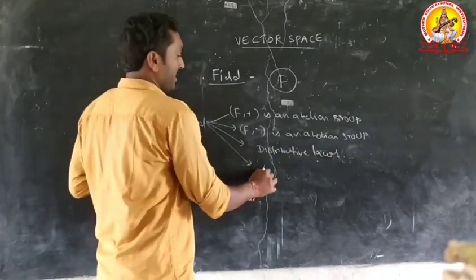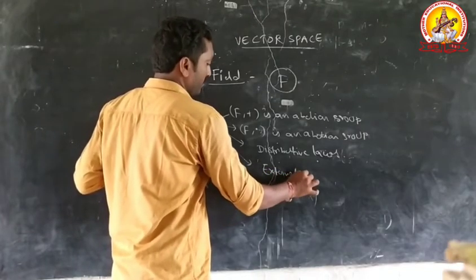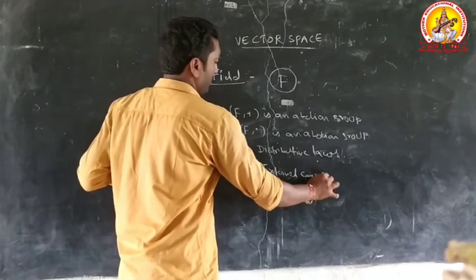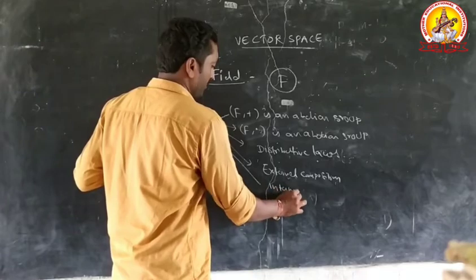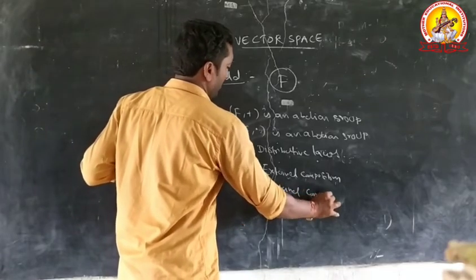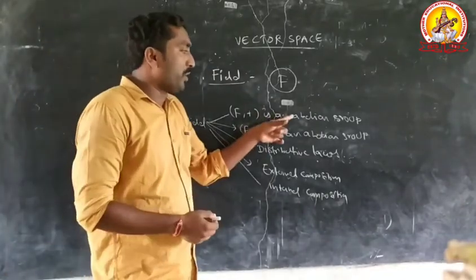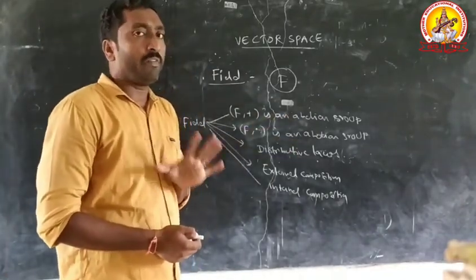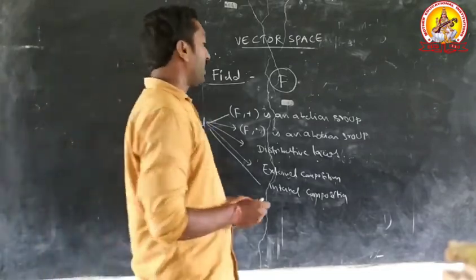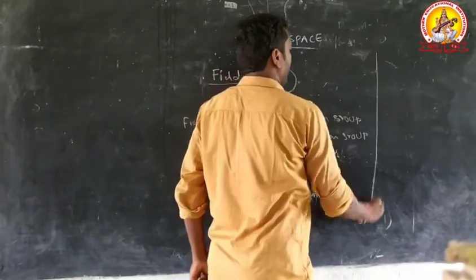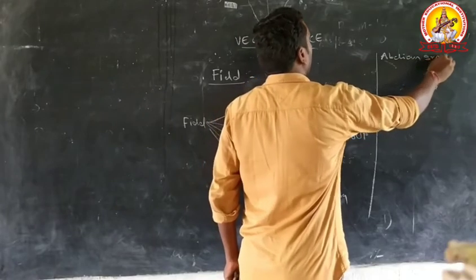Another condition is external composition and internal composition. The common point is abelian group. What is the meaning of abelian group? Every abelian group satisfies five conditions.